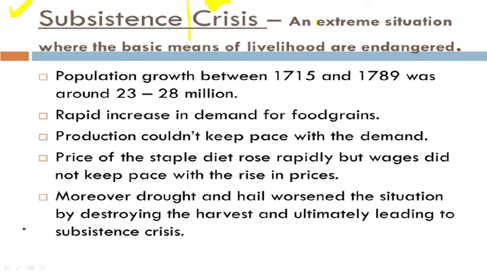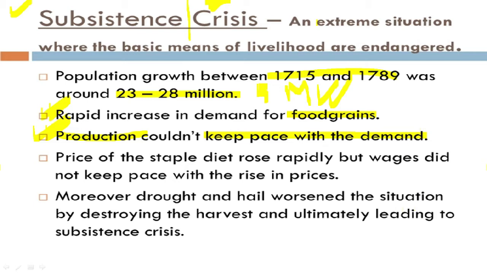So what was the condition in France at that point of time which led to the subsistence crisis? It's quite natural that between 1715 and 1789 the population grew from 23 million to 28 million. So there was a clear-cut growth of 5 million in France's population. Now students, with the increase in population, the demand for food grains will also go up. The demand increased rapidly, but production couldn't keep pace with it. The production of food grains was not proportional to the demand of the increased population.